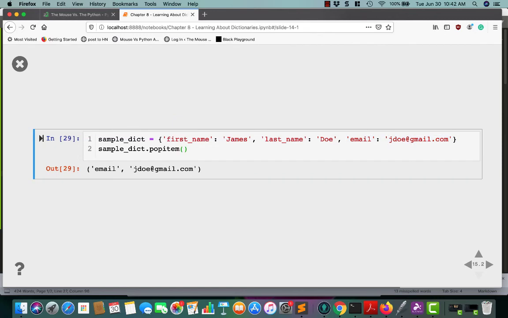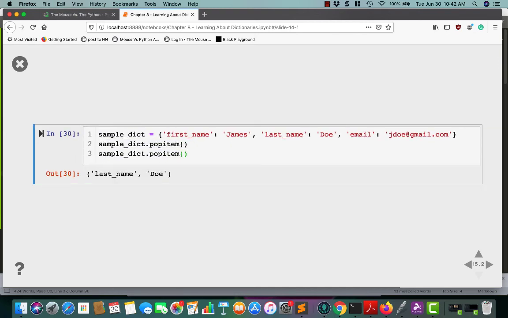If you run this again, over and over again, like let's say we copied and pasted this and ran it twice, it's going to pop this one off, and then the one that prints out is the second item in the dictionary.